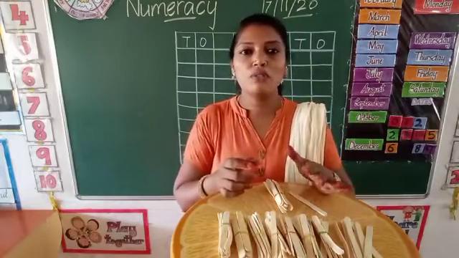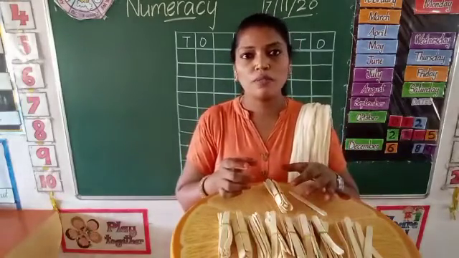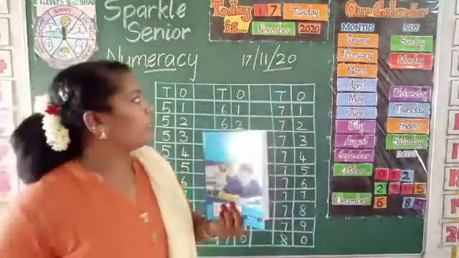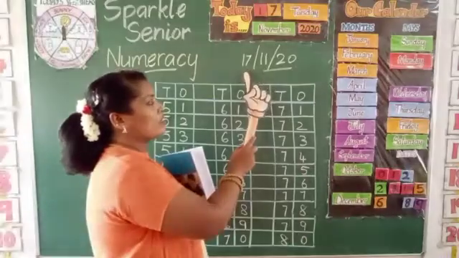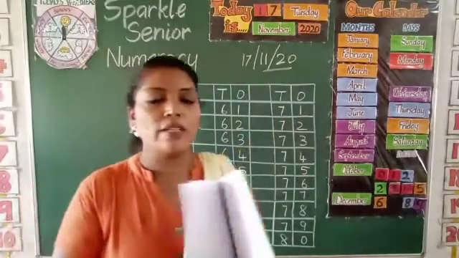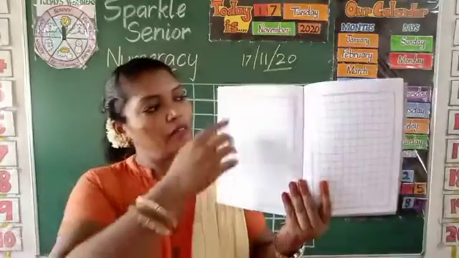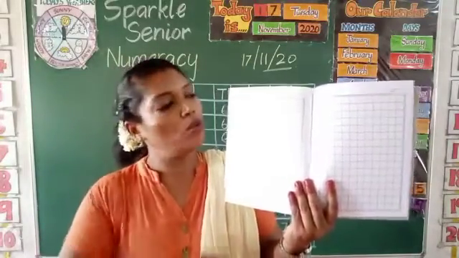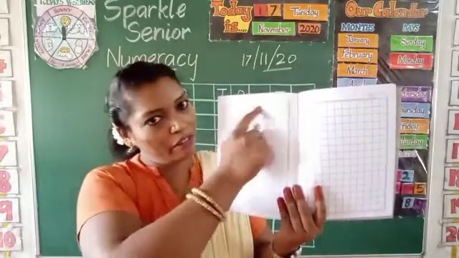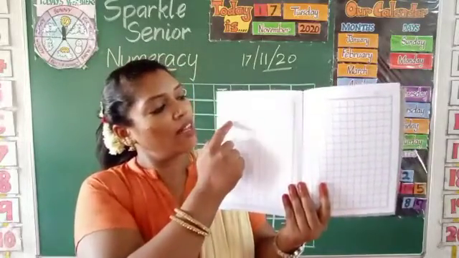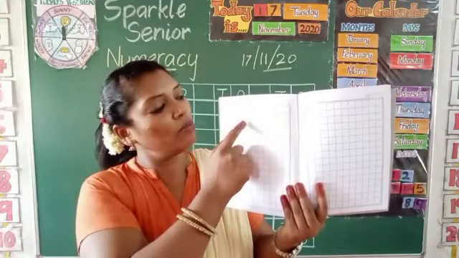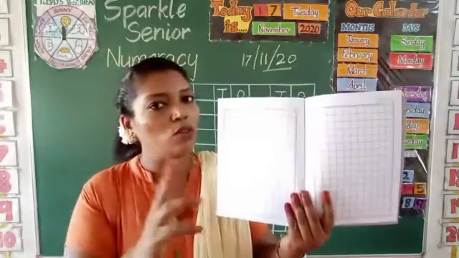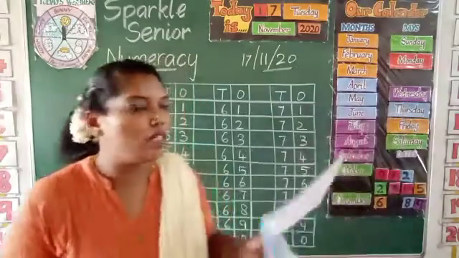Okay. Next we are going to write numbers in box note. So kids, take out your box note and put today's date. Take a fresh page, put today's date, 17/11/20. Okay. So parent, what I want you to write here: say and write numbers from 51 to 60. In one page you have to write 51 to 60, leave one line and then write tens ones, leave 2 columns, tens ones, leave 2 columns. Just leave 2 columns and write tens ones, like this.